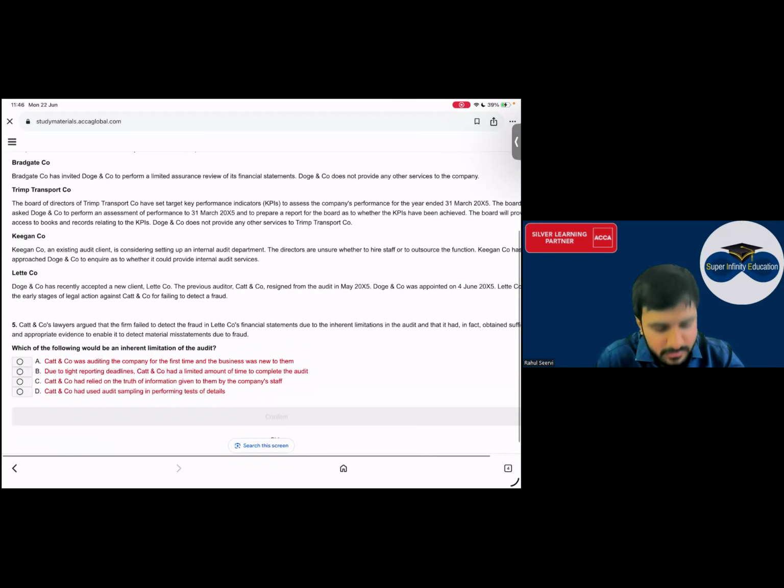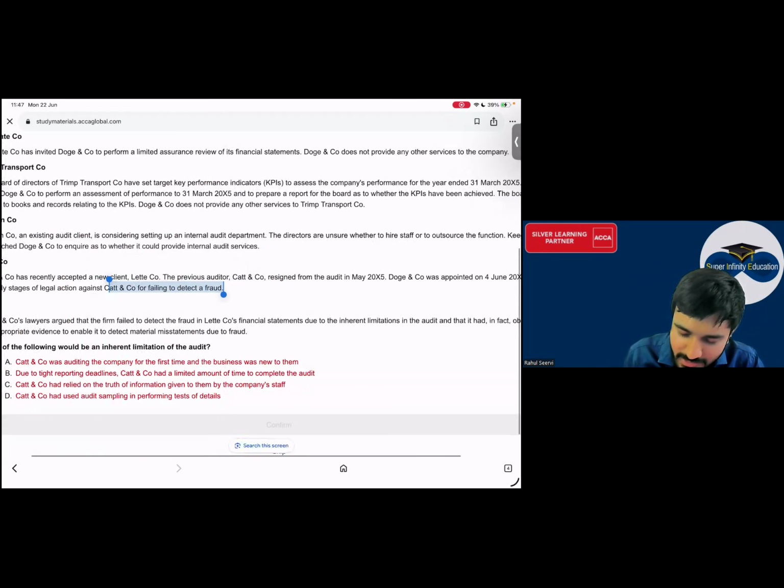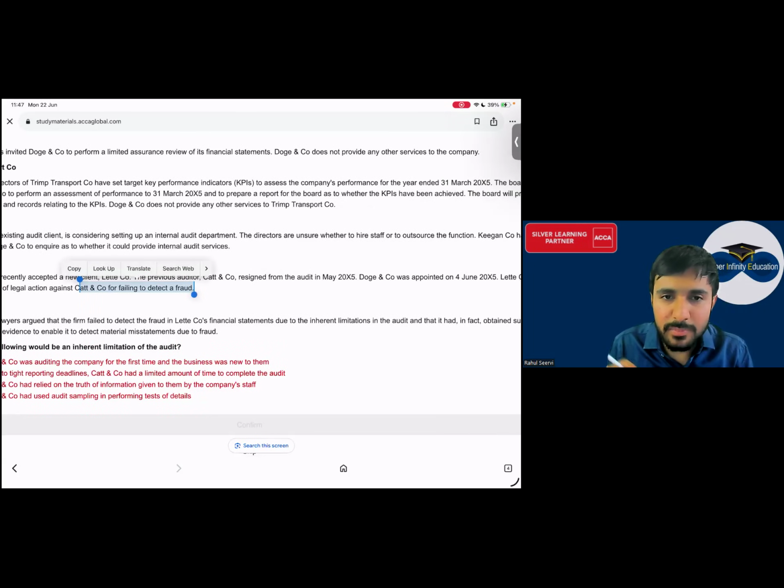Inherent limitations. C company's lawyer argued that the firm failed to detect the fraud. C company's lawyer argued that, okay, C company कौन था? Previous auditor था. C company was the previous auditor, resigned from the audit. Previous auditor resigned. Yes sir. Now I am the new auditor. But legal action is taken on what? The previous auditor because कुछ fraud हुआ था और उसने fraud identify नहीं किया था. C company's lawyer argued that the firm failed to detect the fraud in L's financial statement due to inherent limitations in the audit. Inherent limitations in audit.